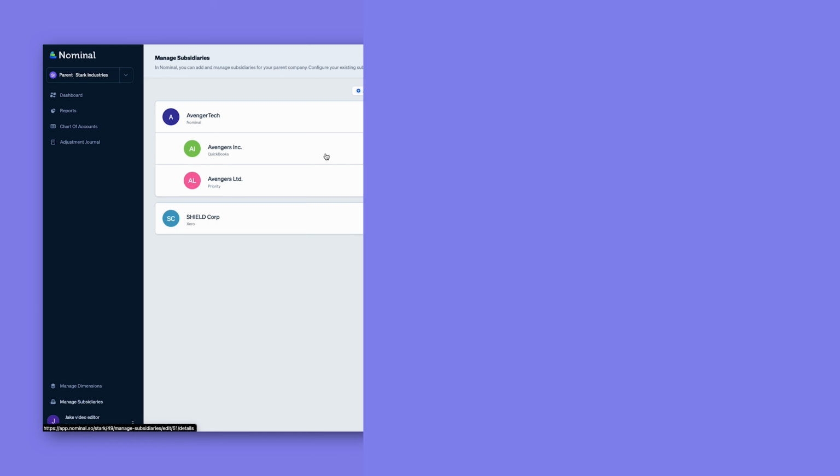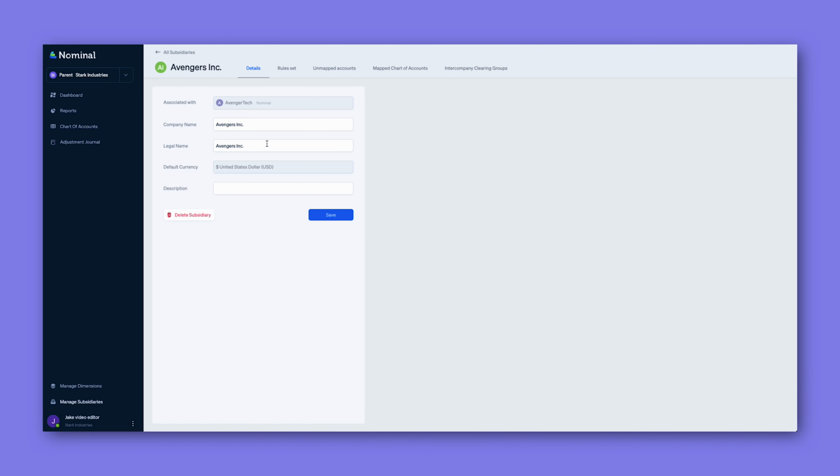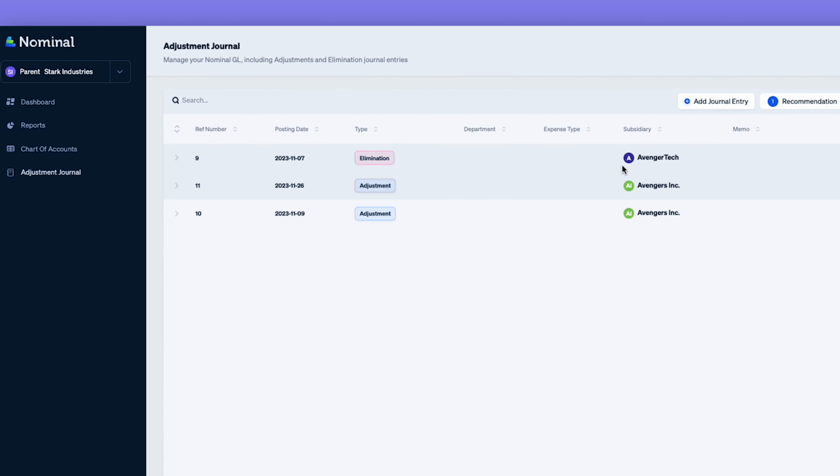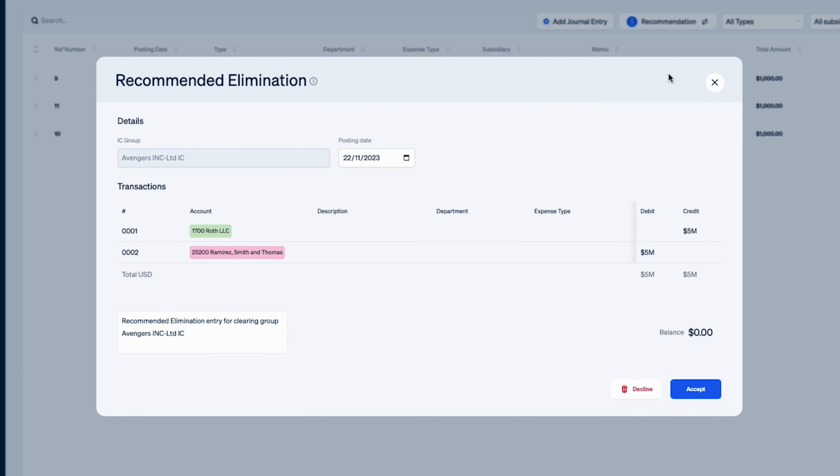Now, let's talk about cross-entity eliminations. With Nominal, we've automated the entire elimination process. Once a pair of intercompany clearing accounts is selected, Nominal streamlines the process. It automatically eliminates intercompany transactions at the end of each period.